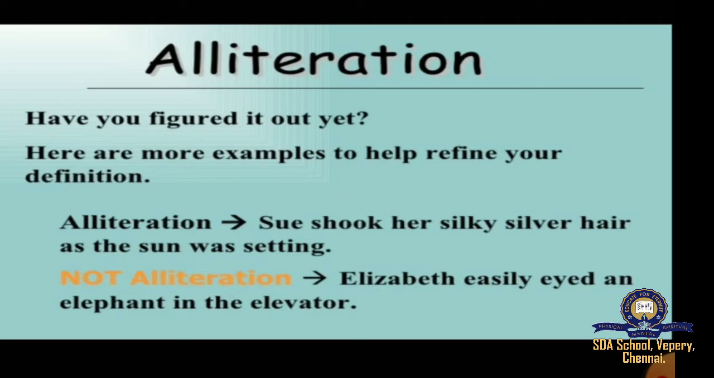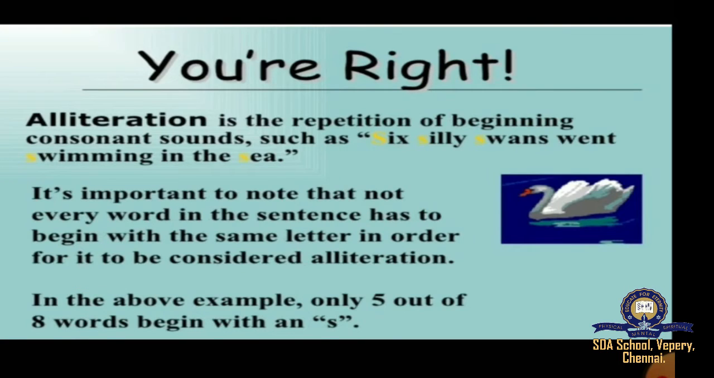So alliteration is basically repetition of letters. Alliteration is the repetition of beginning consonant sounds, such as: six silly swans went swimming in the sea. Six and silly go together; swan and swimming go together. It's important to note that not every word in the sentence has to begin with the same letter in order for it to be considered alliteration. In the above example, only 5 out of 8 words begin with S.